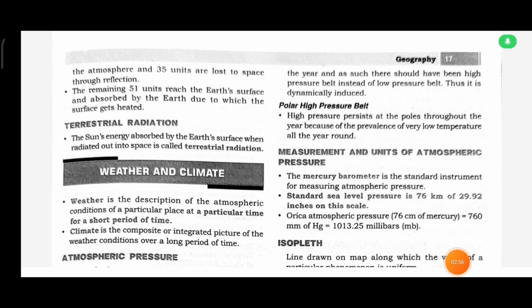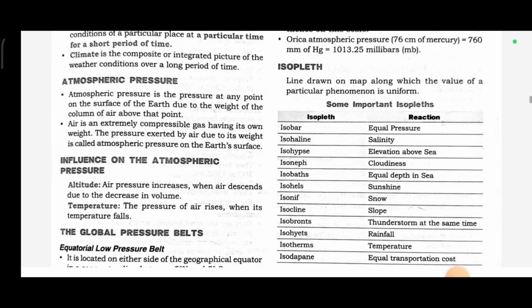Measurement and units of atmospheric pressure. The mercury barometer is the standard instrument for measuring atmospheric pressure. Standard sea level pressure is 76 cm of mercury, or 29.92 inches on this scale. Average atmospheric pressure is 1013.25 millibars. Isopleth: a line drawn on maps along which the value of a particular phenomenon is uniform.